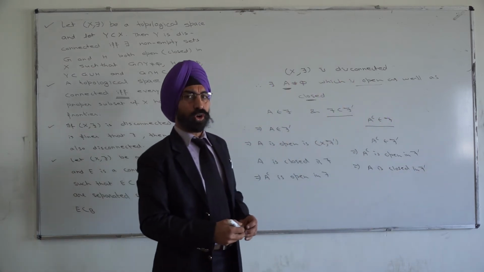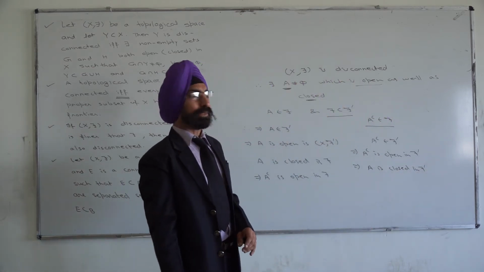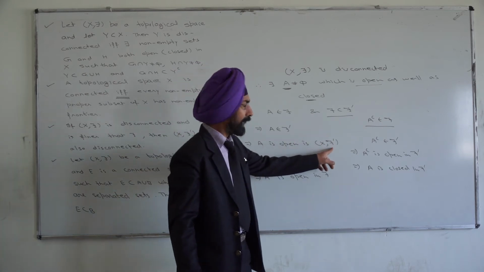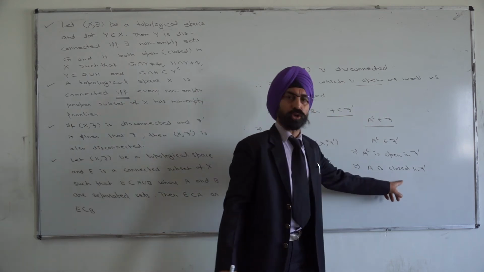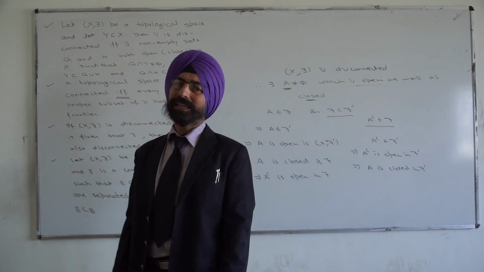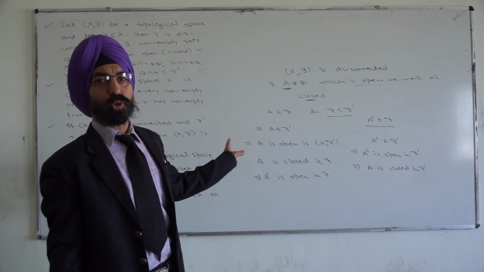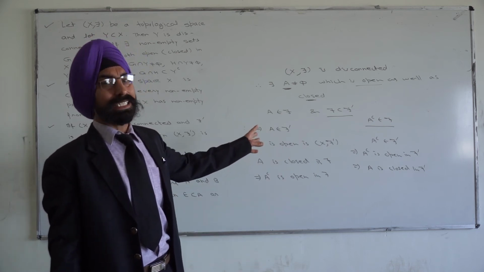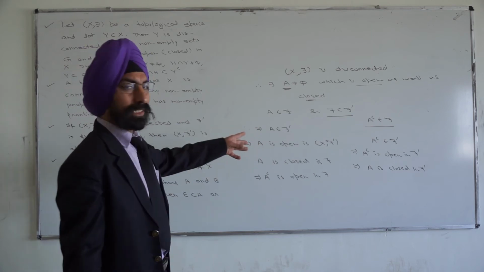Now A is a non-empty proper subset of X such that A is open in tau dash and A is closed in tau dash. That means A is open as well as closed in the topological space (X, tau dash). That means the topology tau dash is also disconnected, which we wanted to prove.